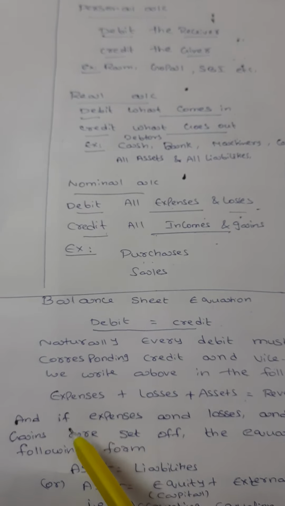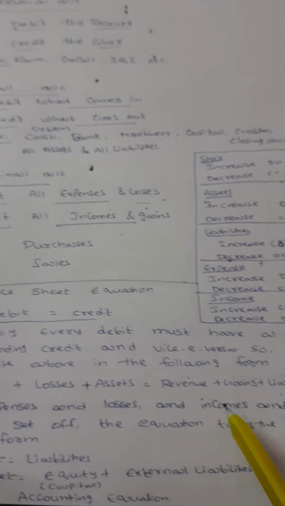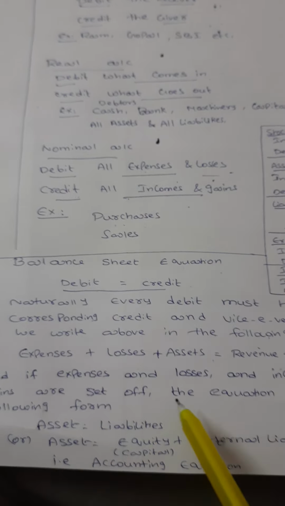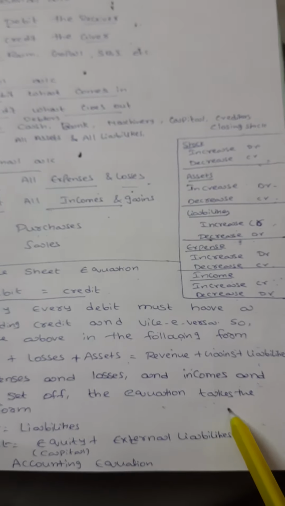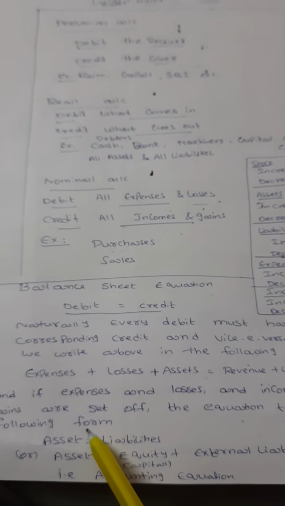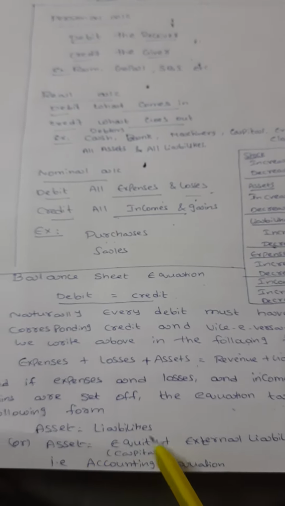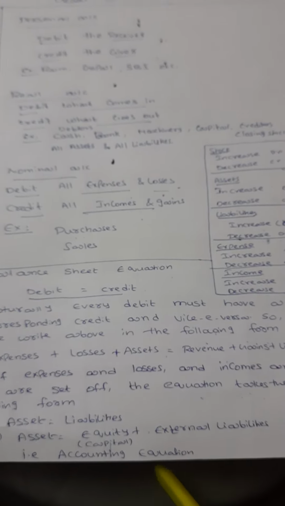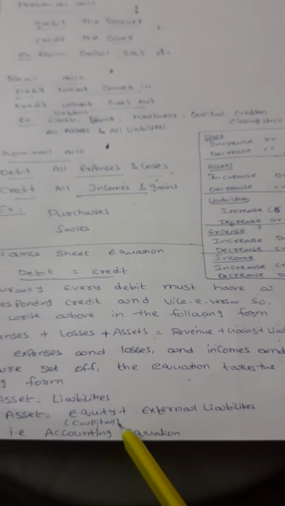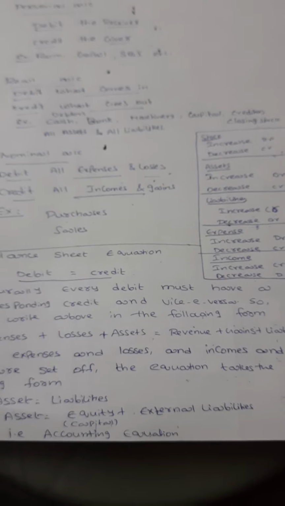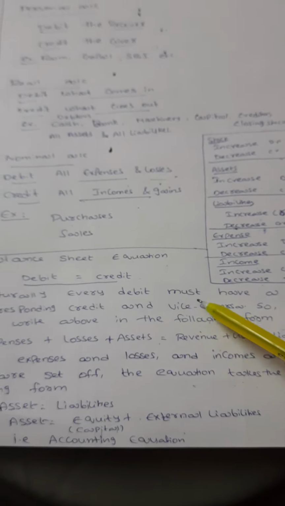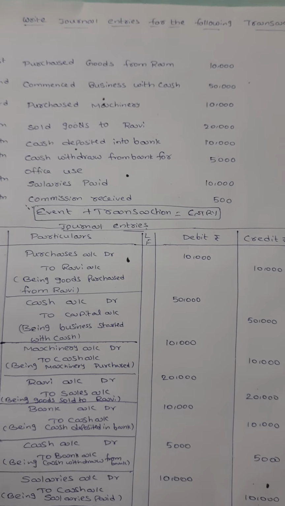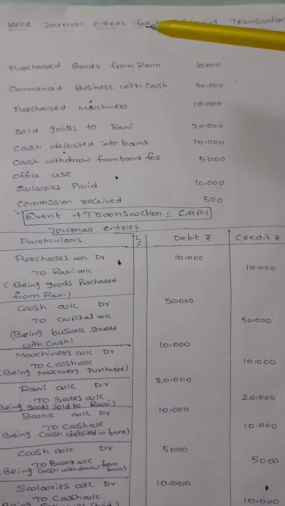So if expenses and losses and incomes, and at the same time the gains are set off, the equation takes the following form: assets equal to liabilities, or assets equal to equity plus external liabilities, in capital form. So that is the accounting equation, I think you understand. And let us go to the clarity about how to write the journal entries. Now we go to the journal entries.